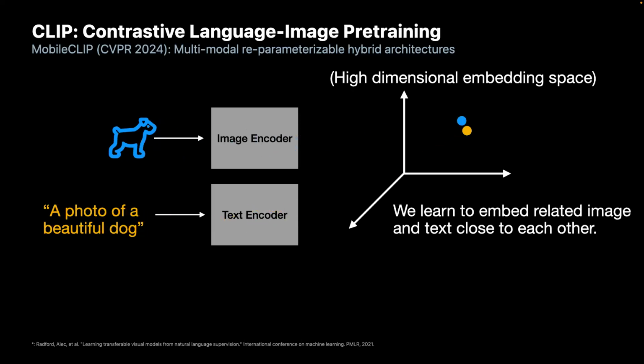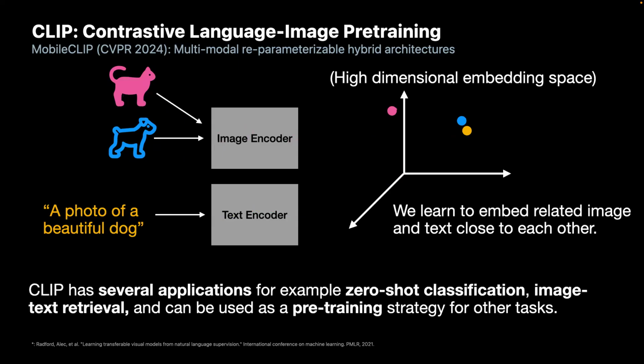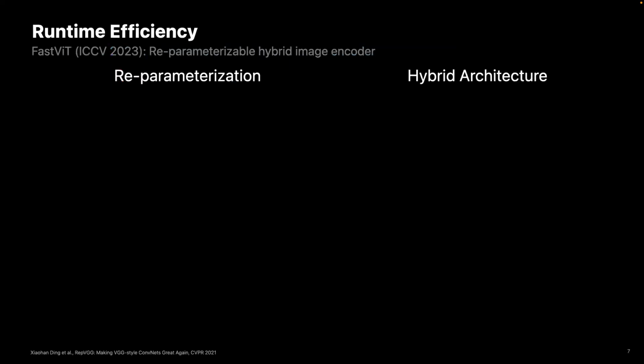The objective of CLIP is actually matching image and text pairs, mapping them to a nearby location, and non-matching samples, pushing them away from these points. CLIP has several applications, for example, zero-shot image classification or image text retrieval. But another major use case of CLIP is that it can be used as a predominant pre-training strategy for other models, such as vision language models.